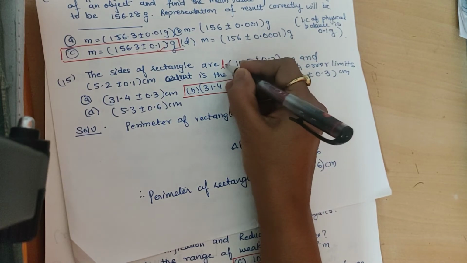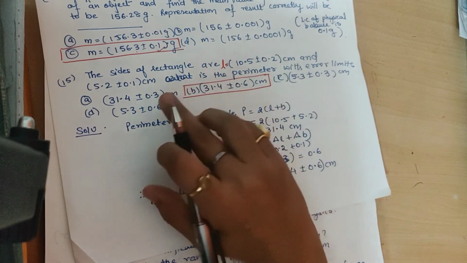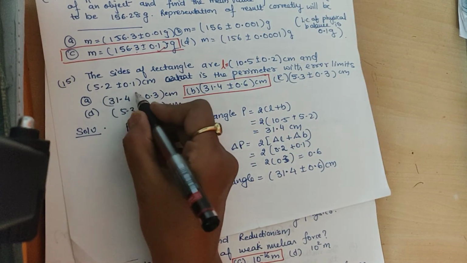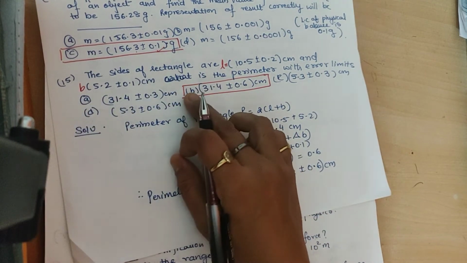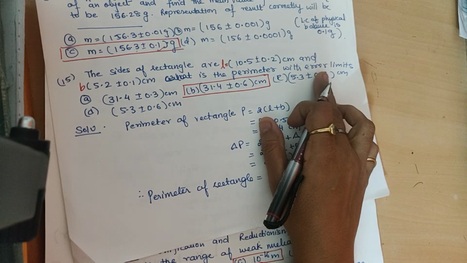Fine. Now the next is the side of the rectangle, which means the length is given to us, that is 10.5 plus or minus 0.2 centimeter, and breadth is also given to us, that is equal to 5.2 plus or minus 0.1. We have to find out the perimeter with the error limits.